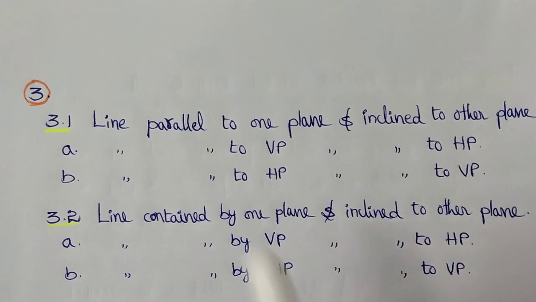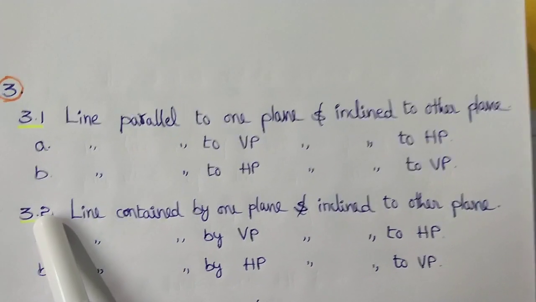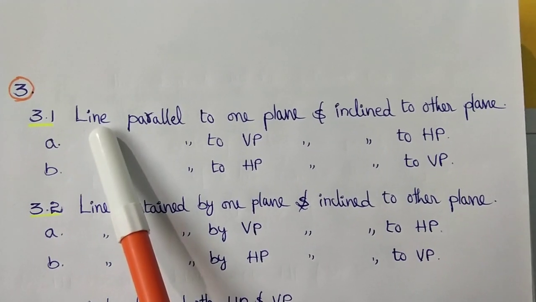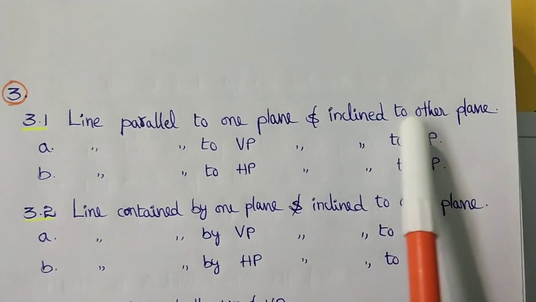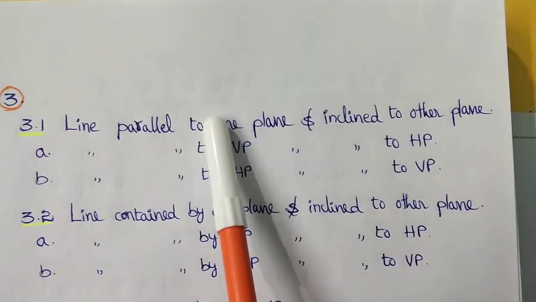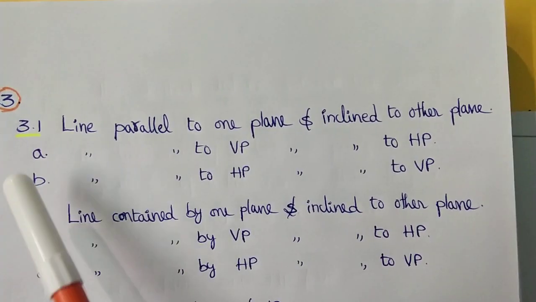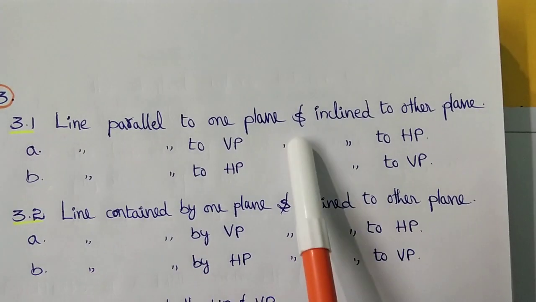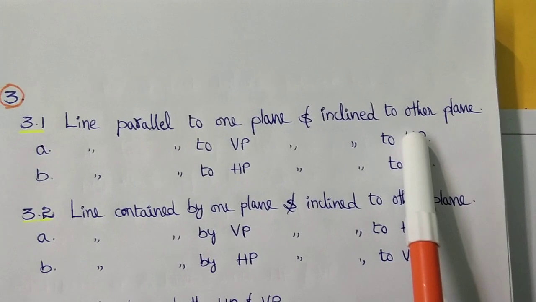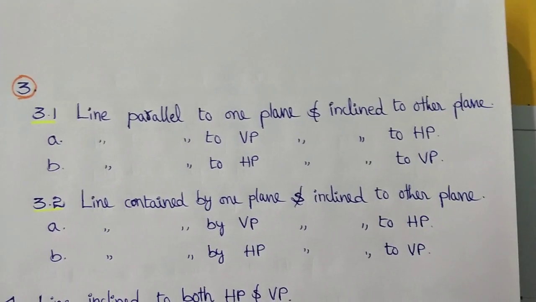Now we can move to the third condition. So if we come to the third condition, we have 3.1, 3.2. If you observe 3.1 here, line parallel to one plane and inclined to the other plane. According to this 3.1 condition, we have two possible cases. 3.1a, line parallel to the vertical plane and inclined to the horizontal plane. We can see the position according to this condition.